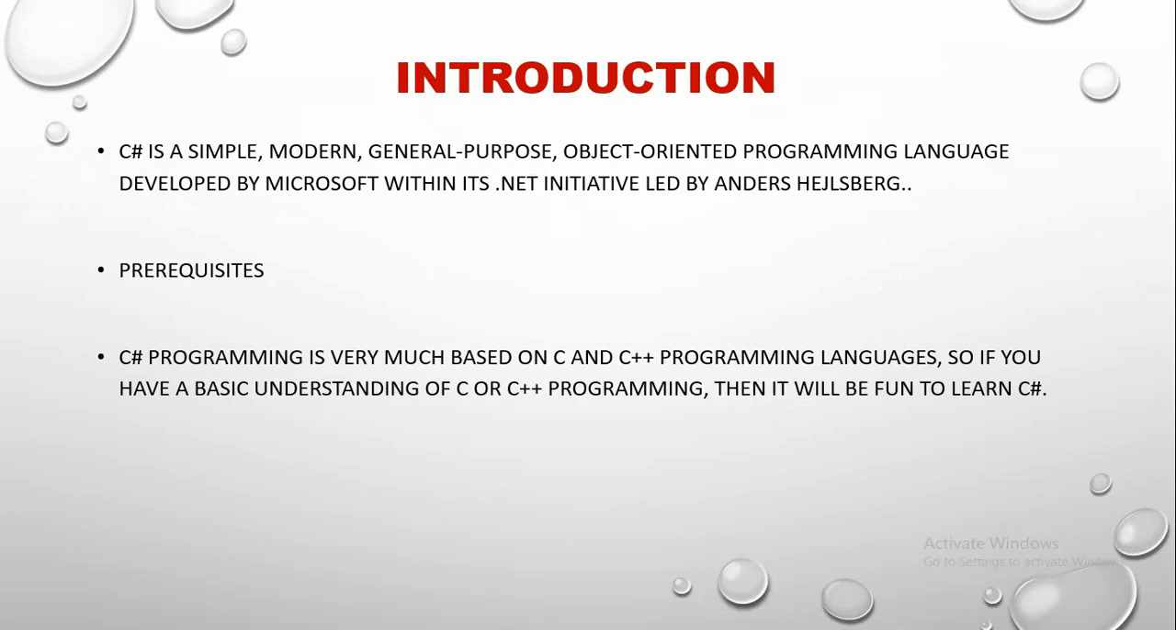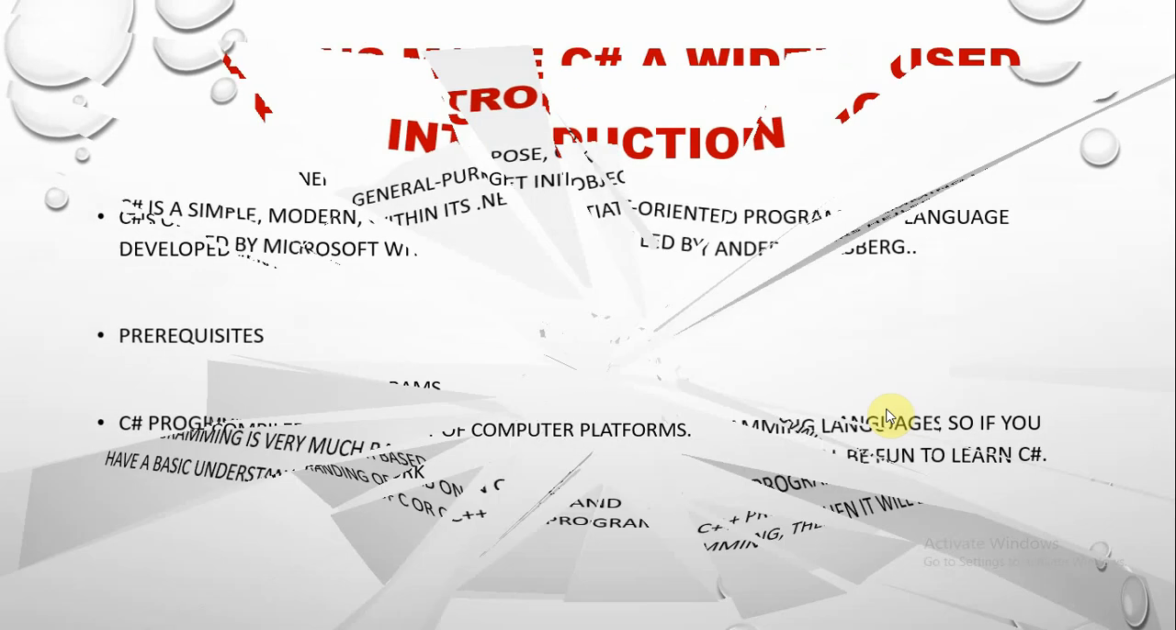Introduction. C Sharp is a simple, modern, general-purpose, object-oriented programming language developed by Microsoft within its .NET initiative led by Anders Hejlsberg. Prerequisite for the initial students: C Sharp programming is very much based on C and C++, so don't worry about this. If you have a basic understanding of C++ programming, then it will be fun to learn C Sharp.